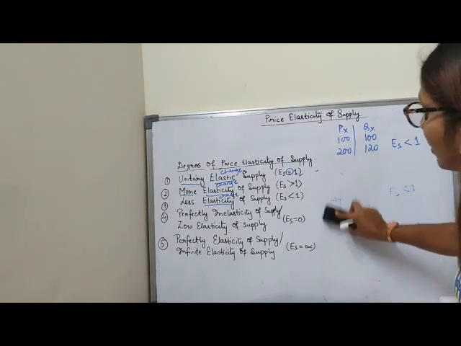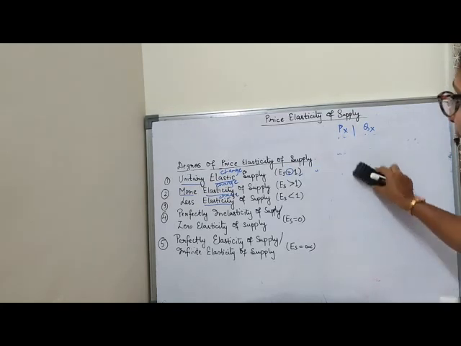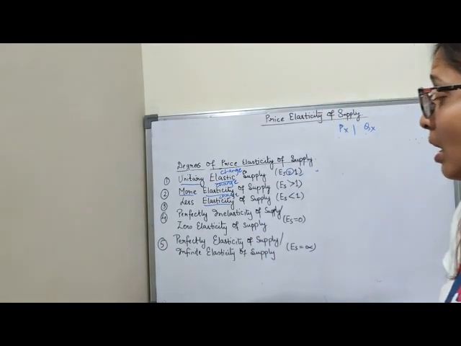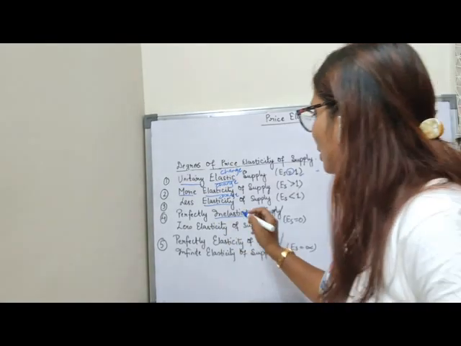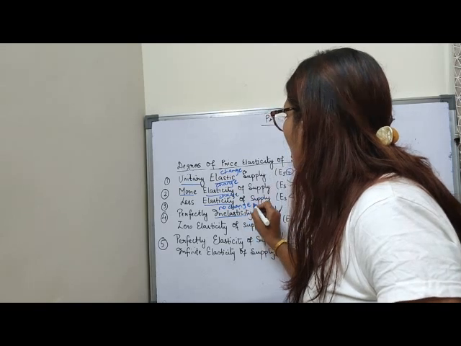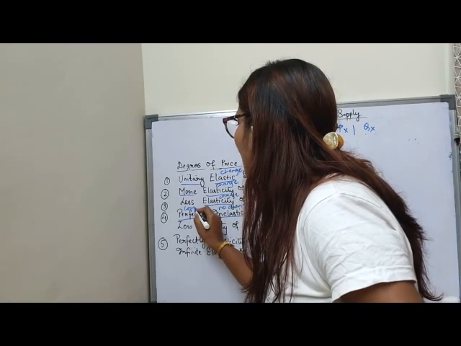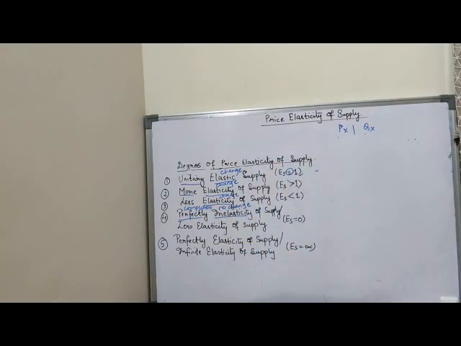Now see fourth number, showing perfectly inelasticity of supply, or you can say zero elasticity of supply. Now inelasticity, what I told, inelastic means no change. So perfectly means completely. So completely there is no change in supply.